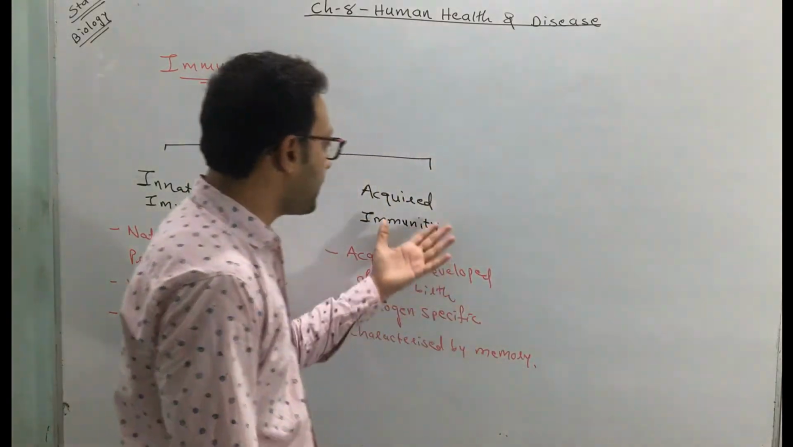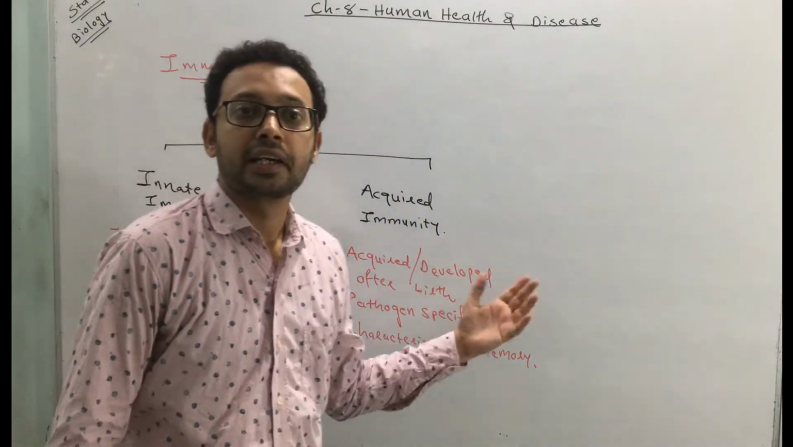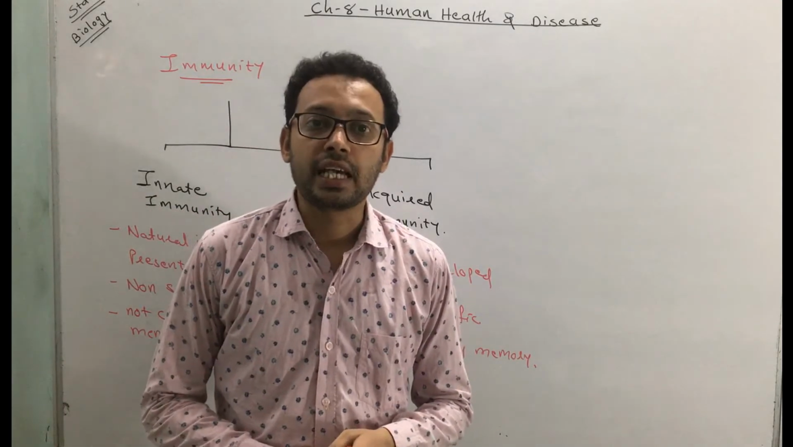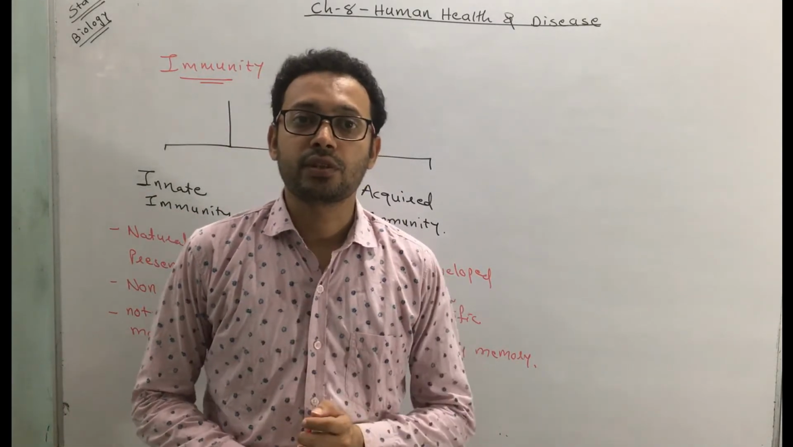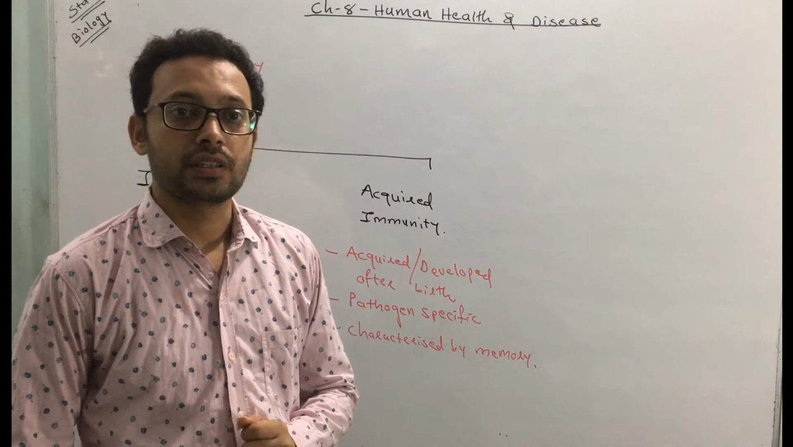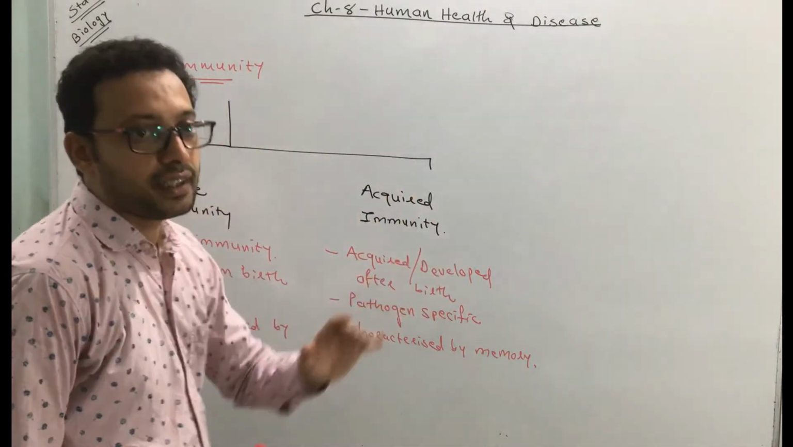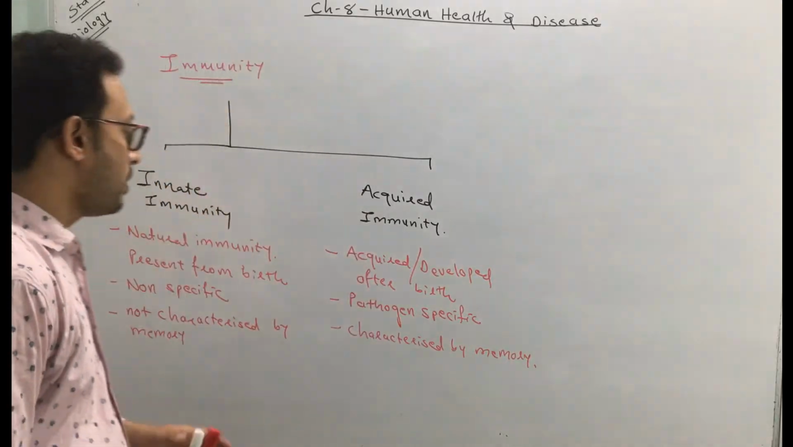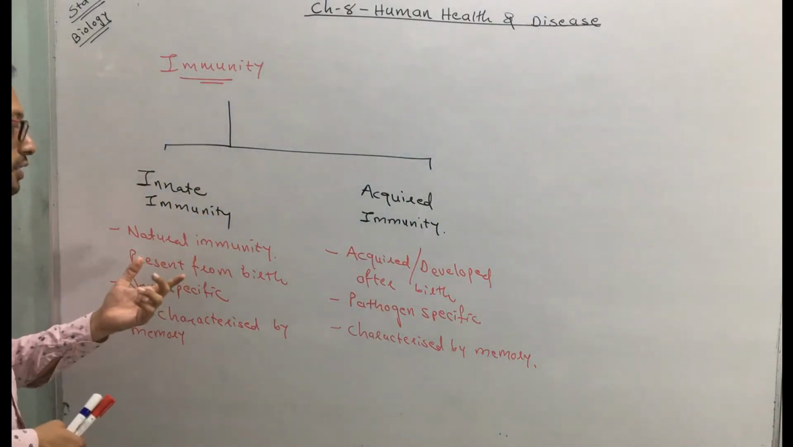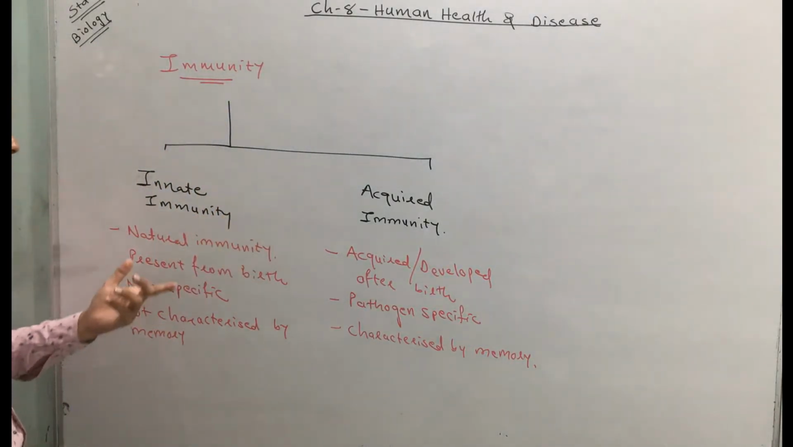Okay, and there are also other types of acquired immunity, like humoral immunity and cell mediated immunity. They are the types of acquired immunity. Clear? So these are the two types of immunity, innate and acquired immunity. Okay, so what is the difference? I can repeat, what's the difference between the innate and the acquired immunity?